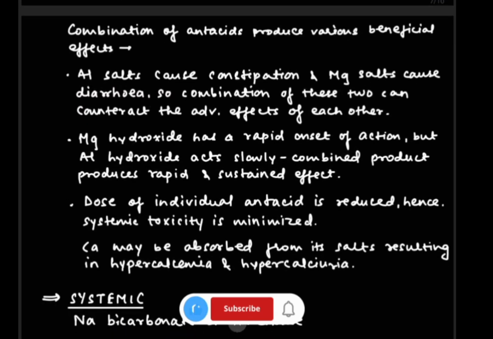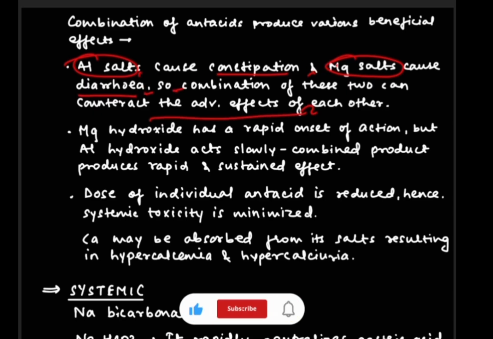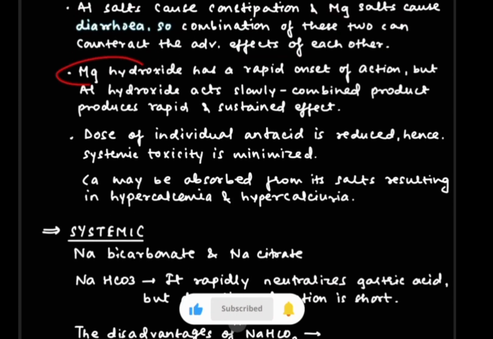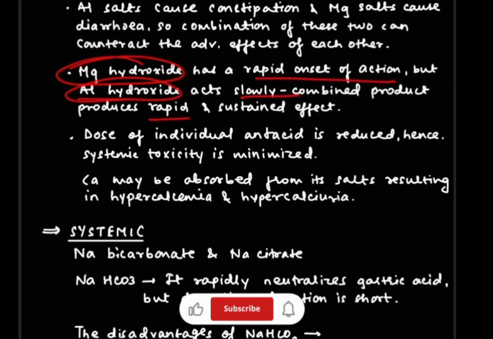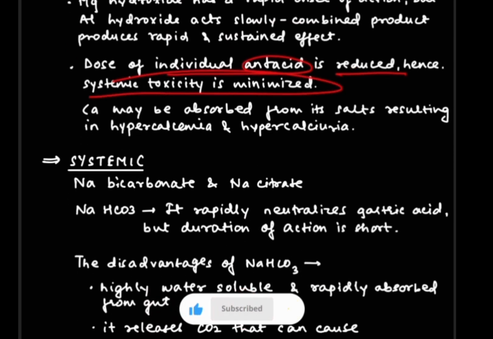Now if we give them in a combination, then it will produce various beneficial effects. Aluminum salt causes constipation, and magnesium salt causes diarrhea. So basically if we give a combination of these two, then they can counteract the adverse effect of each other. The second example is that magnesium hydroxide has rapid onset of action, whereas aluminum hydroxide acts slowly. So it produces a combined effect, a rapid and sustained effect. As well as, due to combination, the dose of the individual antacid is reduced and hence the systemic toxicity is minimized.